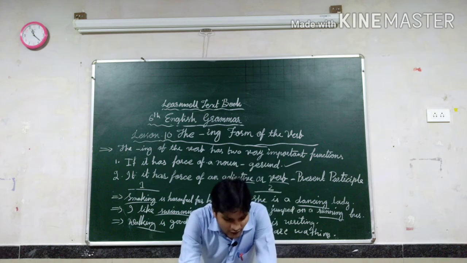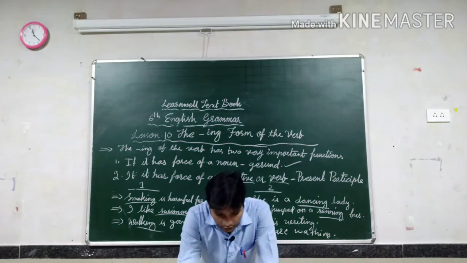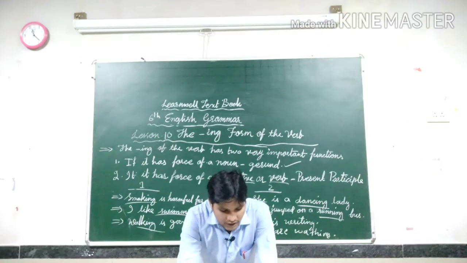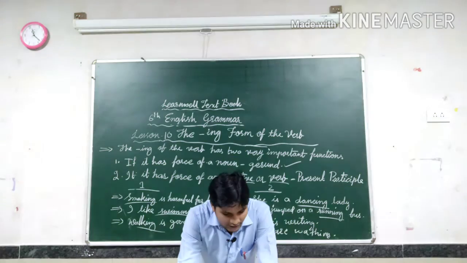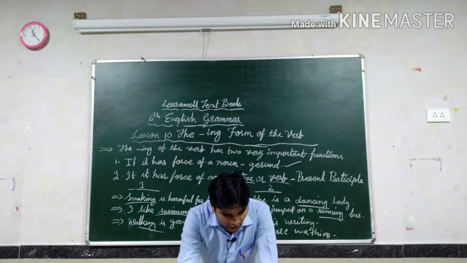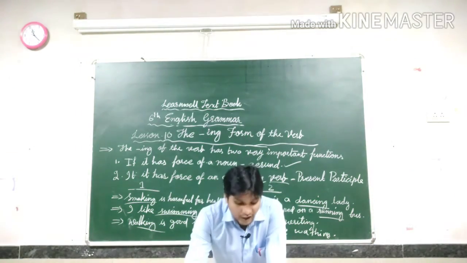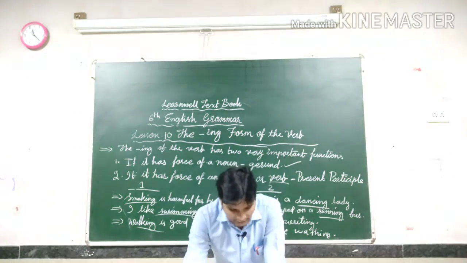Next, the gerund is a noun. Therefore, the noun or pronoun coming before it must be in the possessive case. Look at the following sentence: He did not like Riya's joining the dance club. Riya joining the dance club is wrong, but Riya's joining the dance club is correct.